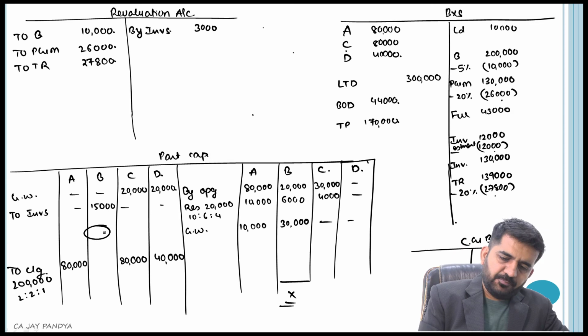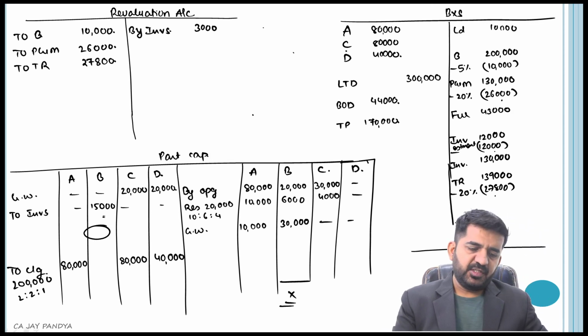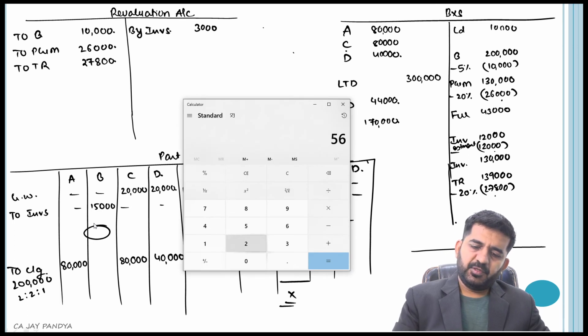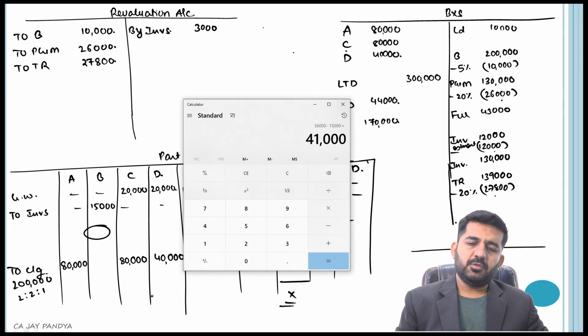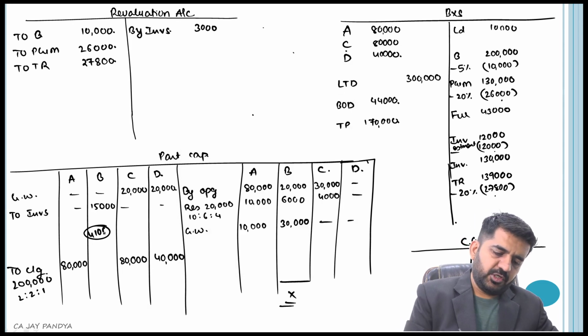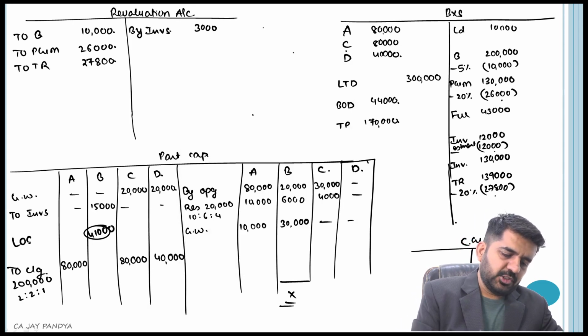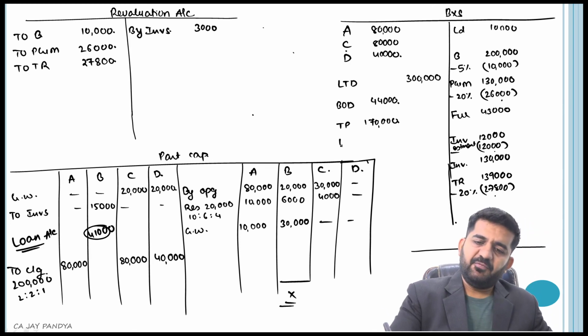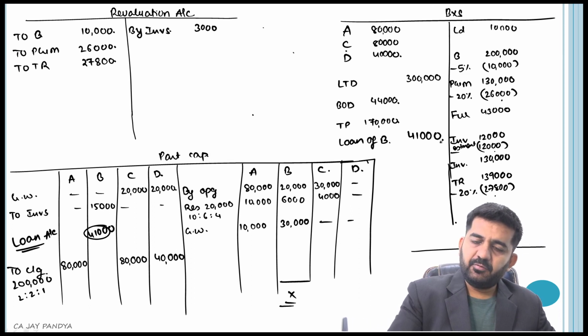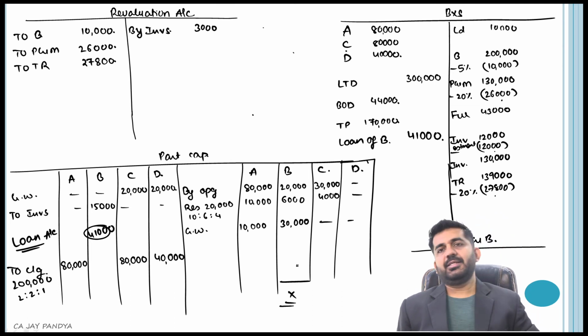Whatever is the balance of B, 56,000 minus 15,000 is 41,000. 41,000 will be transferred to the loan account. Second effect, loan of B is 41,000. So B's account will tally.